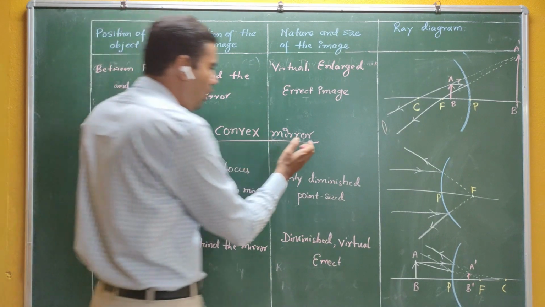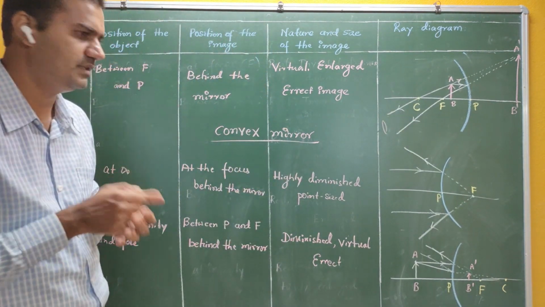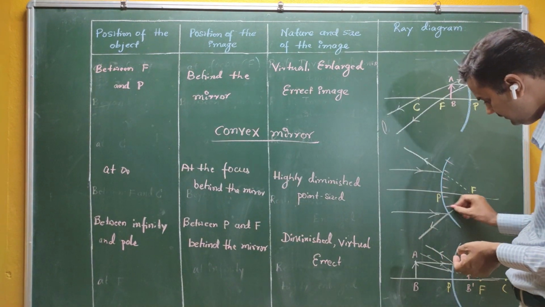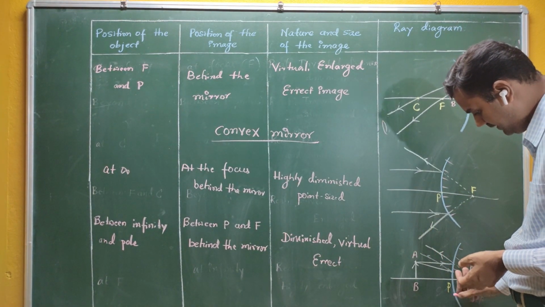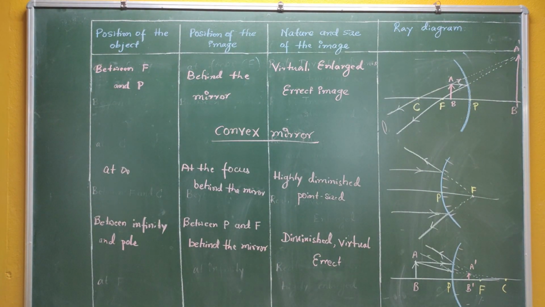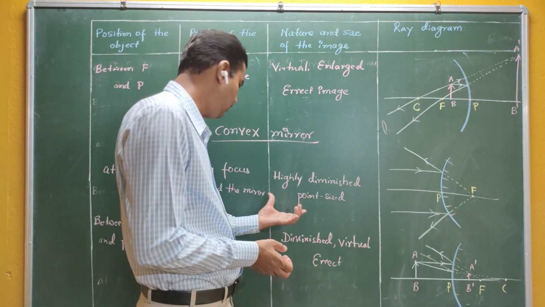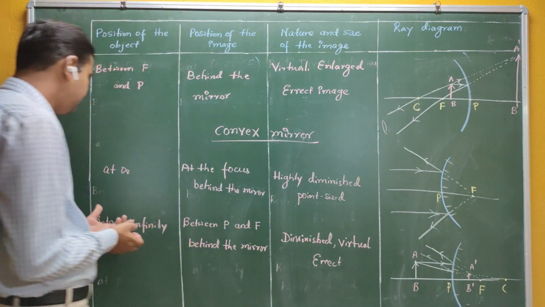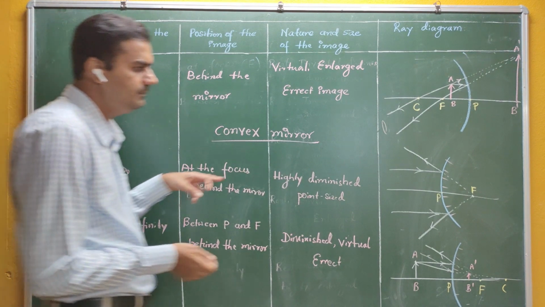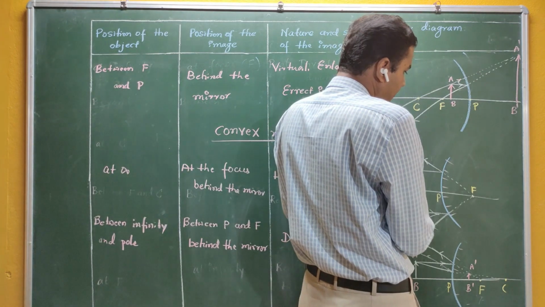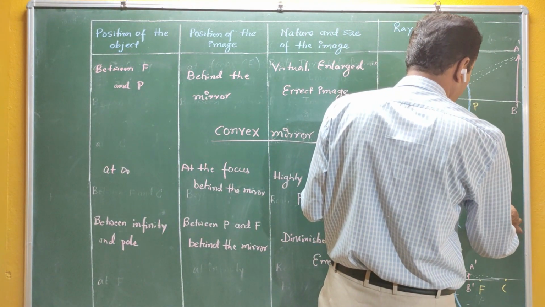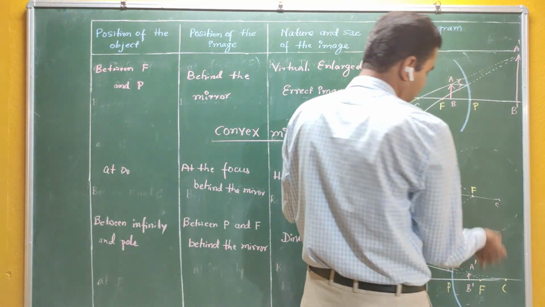If we come to the case of the convex mirror, now this is the convex mirror. So there is no question of the position of the mirror here. In most cases, it always produces the virtual image, and it is behind the mirror also. Now here I have taken only two cases. At infinity, when rays are coming from infinity, you can see here this is the convex mirror. This is a part of the sphere. Therefore, your C and F are on the other side of the mirror.